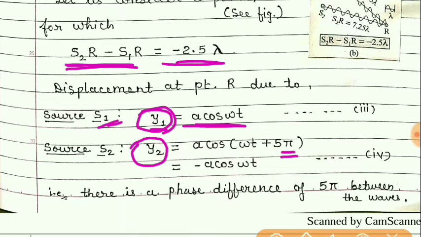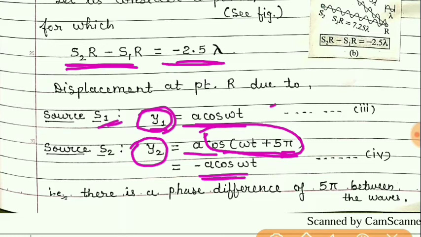So we can write that equation as A cos(omega t plus 5 pi). But cos(omega t plus 5 pi) is equal to minus cos omega t. So we get this equal to minus A cos omega t.